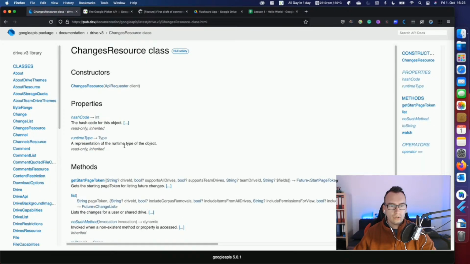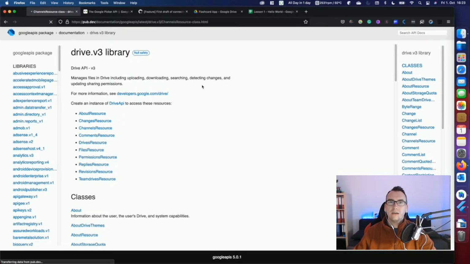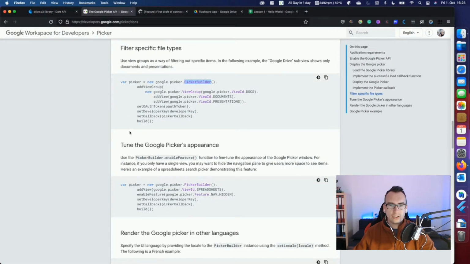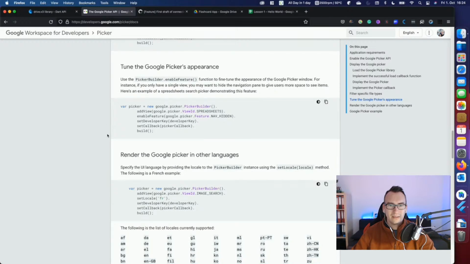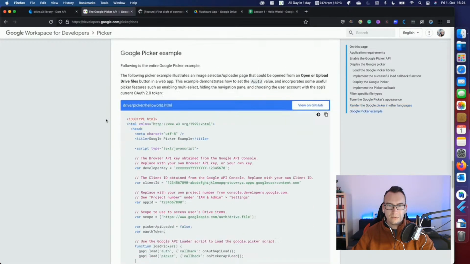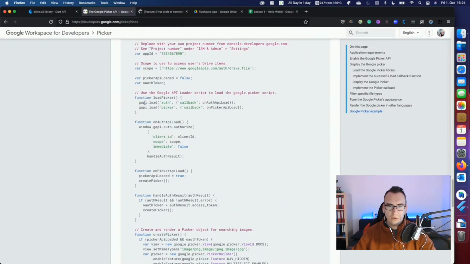So changes. So you see already, unfortunately, the whole APIs maybe are well documented, but it's quite challenging because it's so big. The environment of the Google development things is pretty large. So whenever there are a lot of questions that always come with it. So let's have a look if we find something. So Google Picker example. Developer key, load picker.